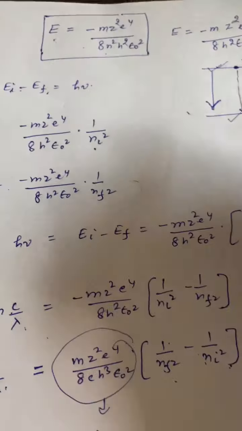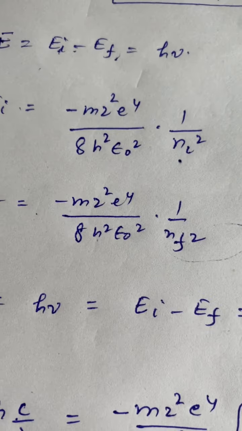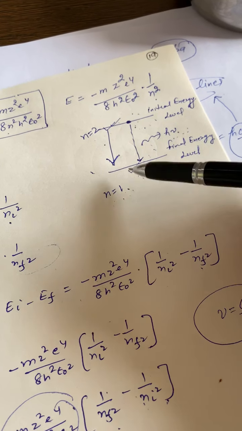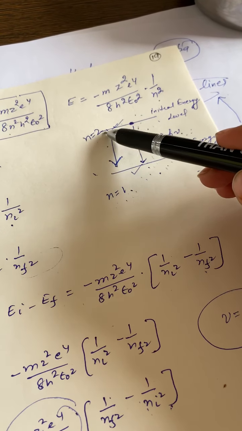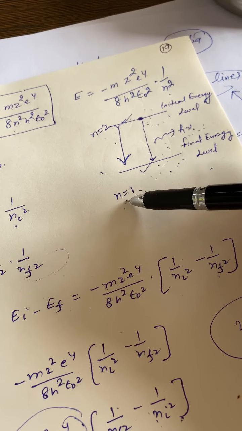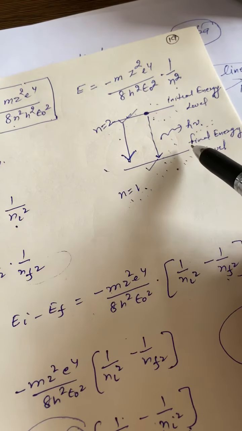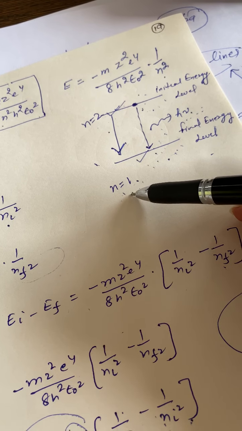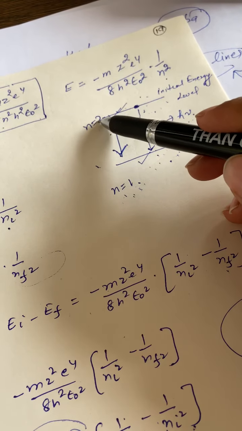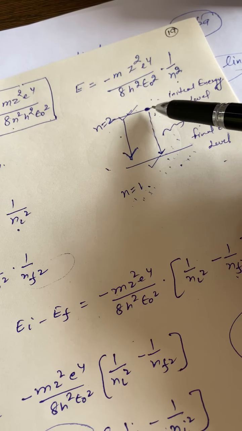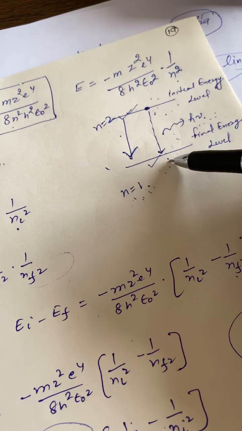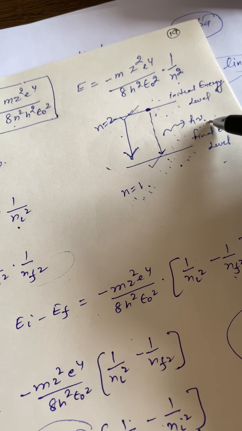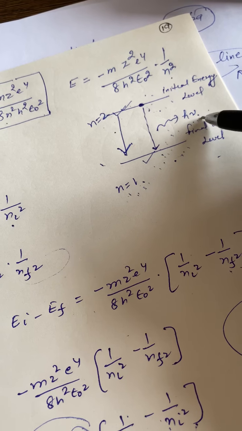For example, if we consider n equal to 1 as this energy level and n equal to 2 as this energy level, n is the principal quantum number. Because this energy level has lower energy compared to this one, its principal quantum number will be less than that of the higher energy level. So if the transition is from a higher energy level to n equal to 1, the emitted photon has energy equivalent to the energy of the photon.